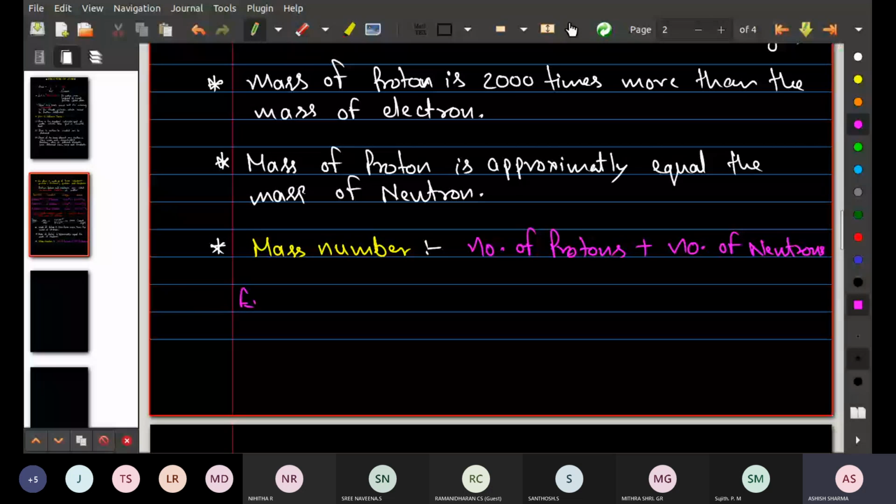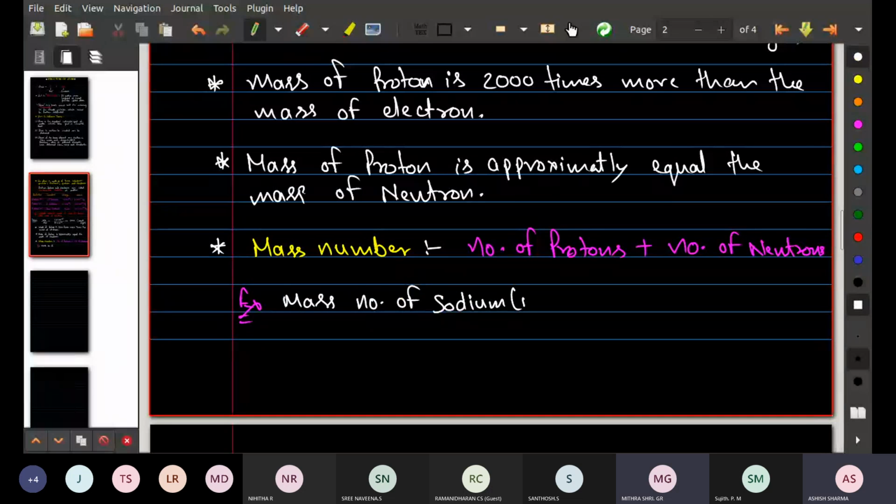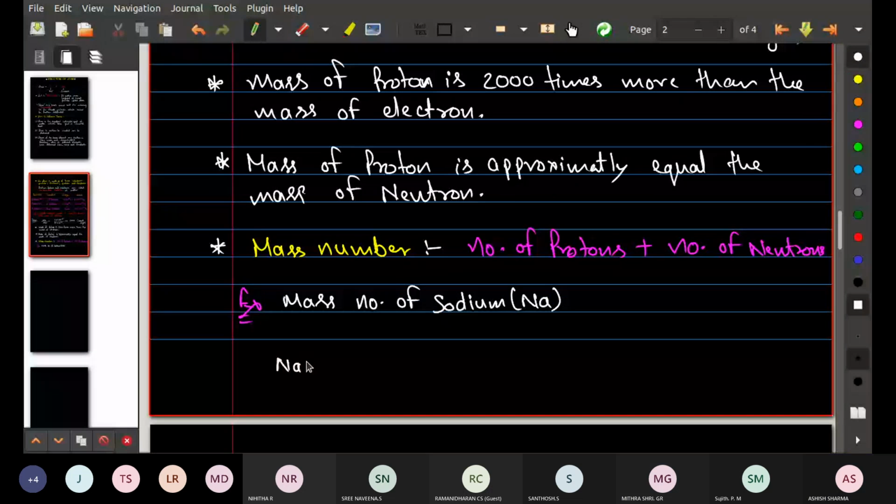Suppose I talk about the example, mass number of sodium, Na. We know the atomic number of Na is 11 and mass number is 23. How will it be? Everybody try to understand that 11 protons are present.